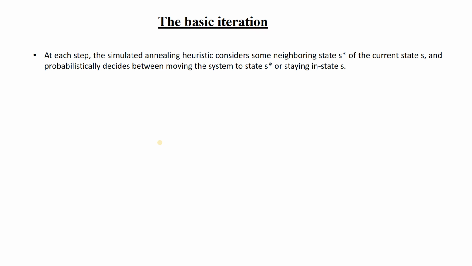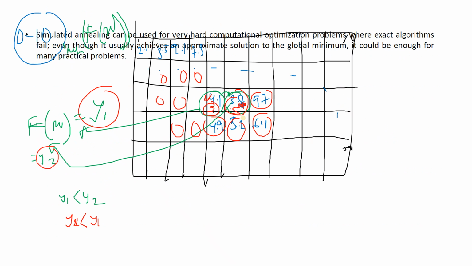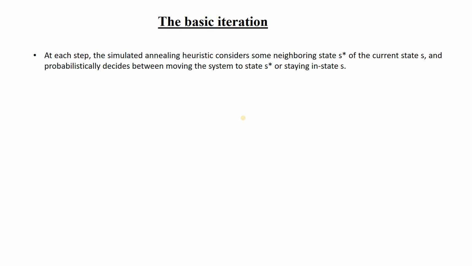Now there is a concept of basic iteration. The same thing I have just explained: at each step, similar to annealing, the heuristic considers some neighboring states S star of the current state S. Suppose this is S and this is S star. First it will take S, put the value and find the solution, then it will take S star, put the value, find the solution, and then compare. If it satisfies the criteria, then it will replace, otherwise it will not replace.